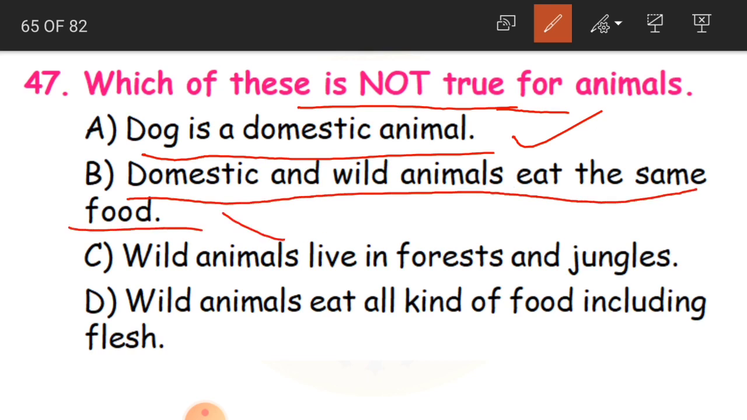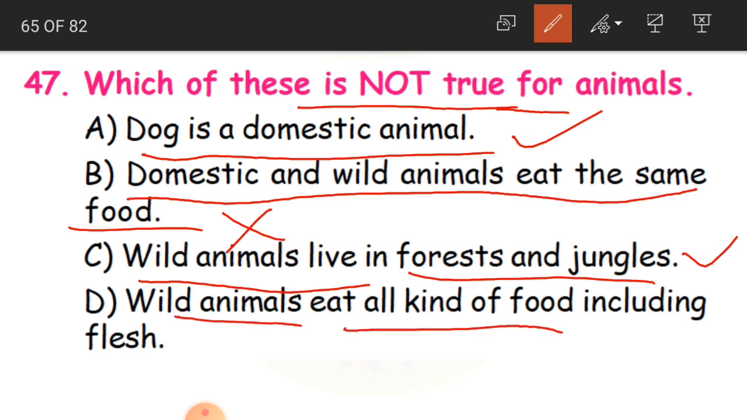No, children, this is wrong. Domestic animals and wild animals eat different food. So this is wrong. Wild animals live in forests and jungles. True. Wild animals eat all kinds of food including flesh. This is also true. So the wrong one is the B statement: Domestic and wild animals eat the same food.